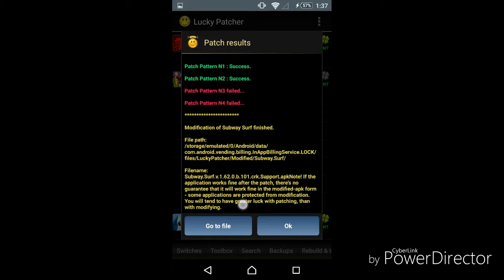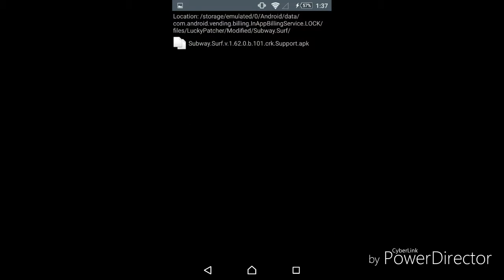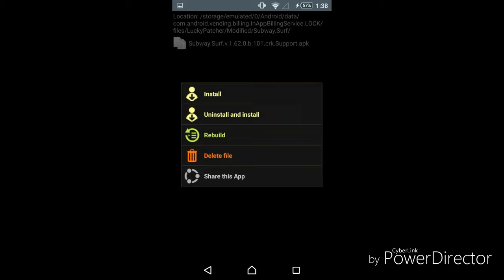Okay, so it's done now, and all you're gonna press is go to file, but before you click it, you check on the top, and it should say patch pattern N1 and N2 success, and N3 and N4 don't need to worry about that one. So you just click on it, and then it should bring up one file at the top, Subway Surfer. So you click on the file, and if your device is rooted, you press install. But if you do not have a rooted device, you press uninstall and then install.